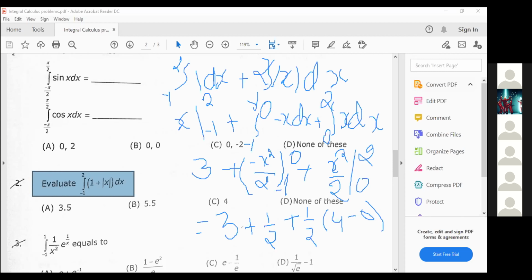Right. So 3 plus 1 by 2 is what value? 3 plus 1 by 2 is 5 by 2. Here 2 ones are 2, 2 twos are 4, so that means it will become plus 2. 5 by 2 plus 2 will be 9 by 2. So 9 by 2, what is the value? Answer?